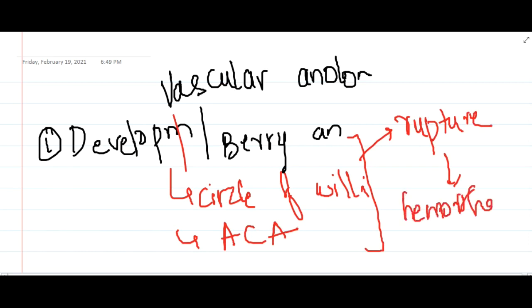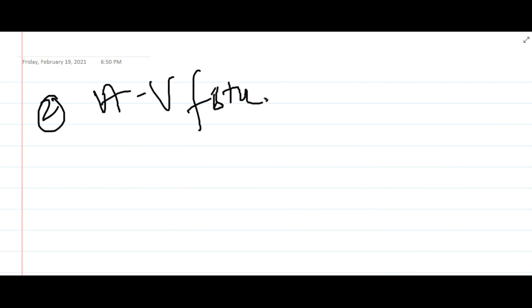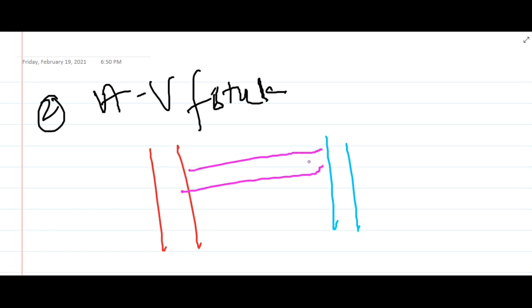If the hemorrhage occurs in the brain, it can cause intracerebral bleeding or intracerebral hemorrhage, which we will learn in CNS. Then the second developmental anomaly is arteriovenous fistulas. These are direct connections between the arteries and the veins. Actually, arteries and veins are only connected by the capillaries. But if there is some aberrant connection between the arteries and the veins, that is called arteriovenous fistulas.